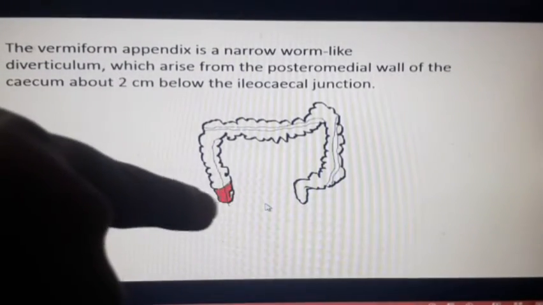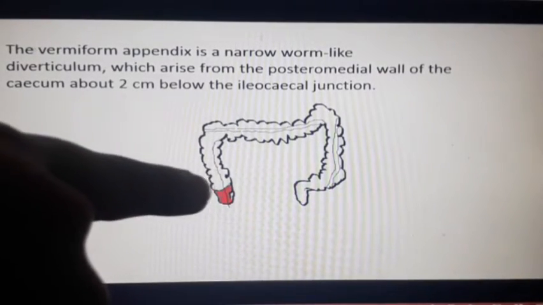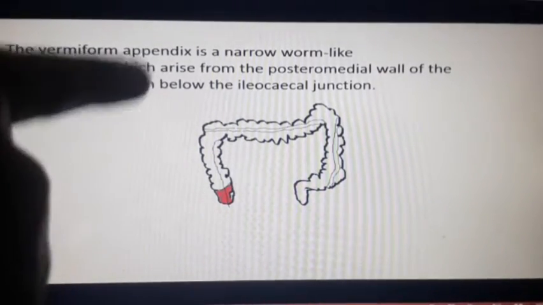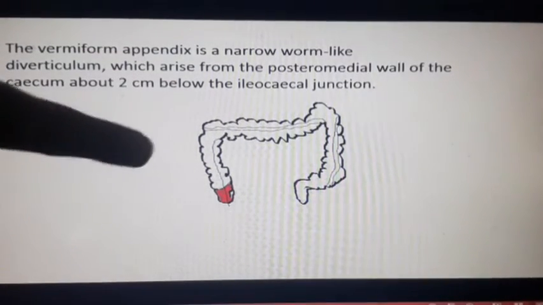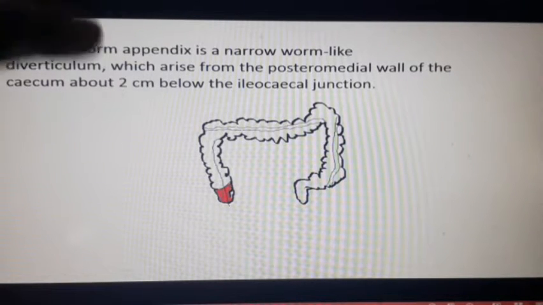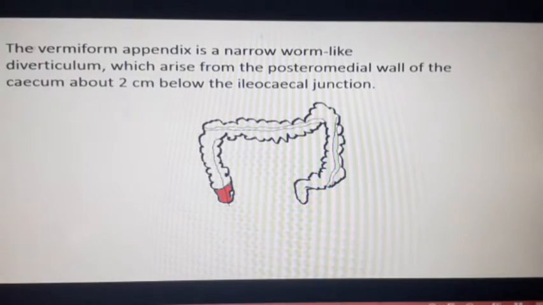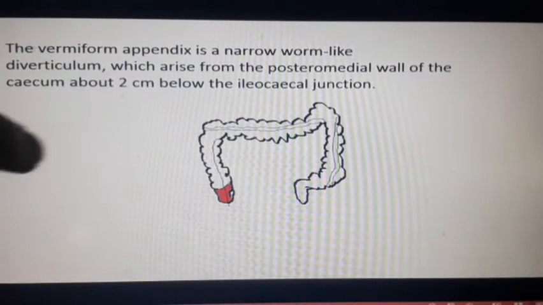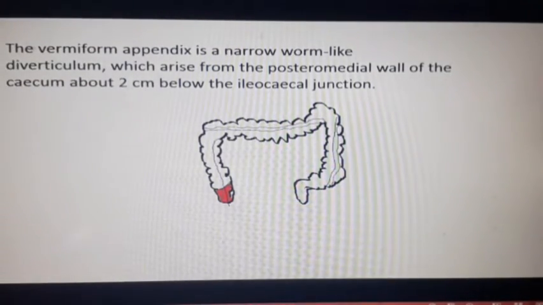In this point you can see this is our cecum, this pink part. In this part of the cecum from the posterior side, this is the anterior side, the front one, the back one is the posterior side. So it arises from the posterior medial. Medial means towards the body, towards the medial line. So it will be in this side, 2 centimeter below the ileocecal junction.